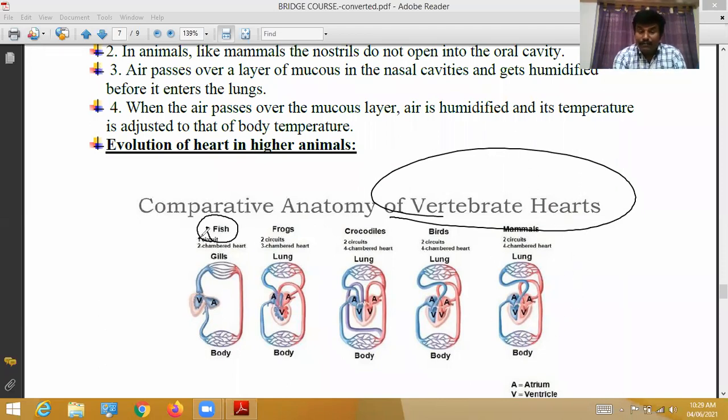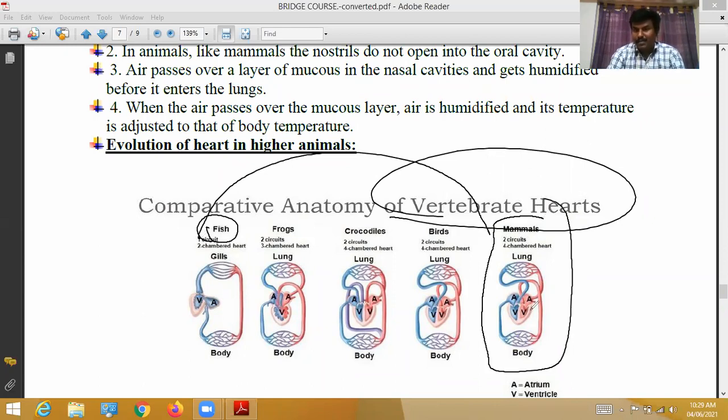So comparatively, fish and mammals. A two chambered heart cannot supply a sufficient amount of oxygenated blood throughout the body parts. That's why automatically the two chambered heart gradually evolved into three chambered and then into four chambered. So during the course of evolution, according to the body requirement, some parts evolve, some parts disappear.